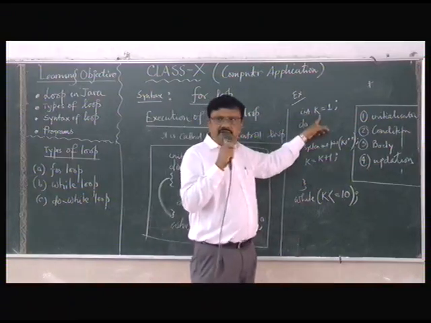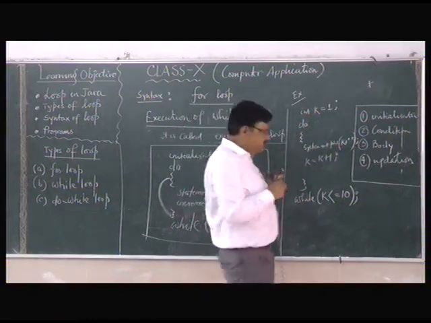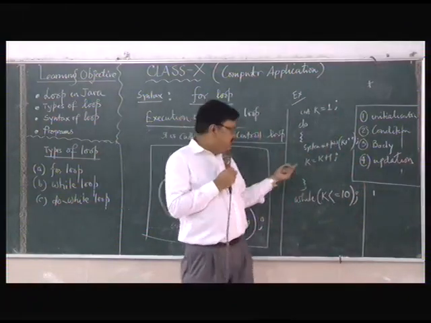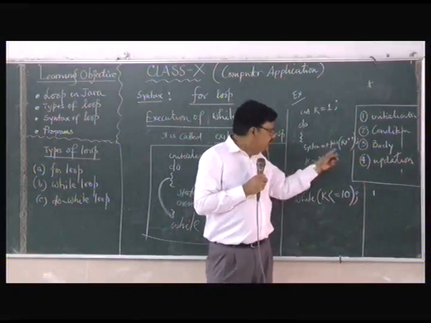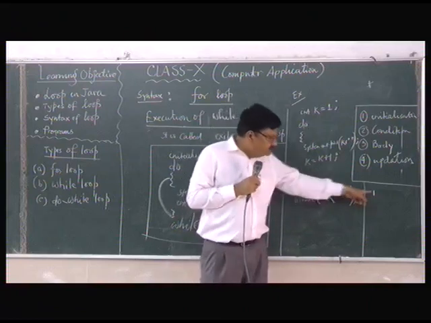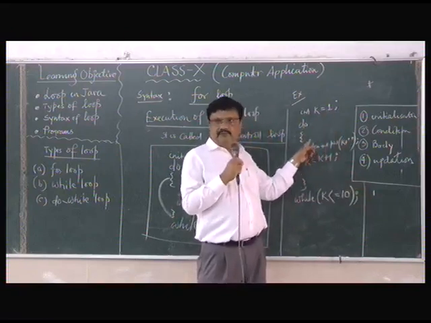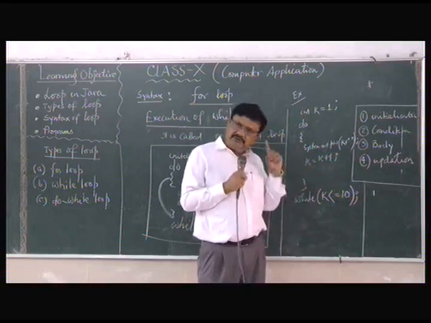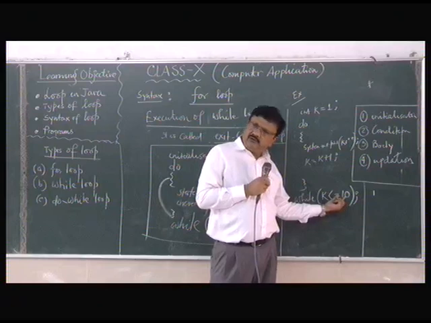Now let us analyze this one. The first value is K is equal to 1. So it is entering, and 1 is printed. See the output I am writing here. 1 is printed. Now K is incremented, so the value of K becomes 2. Now it is coming here. See, without checking, the control is already entering the loop and printing 1. Now 2 is less than or equal to 10. True or false? True. So it will go back.